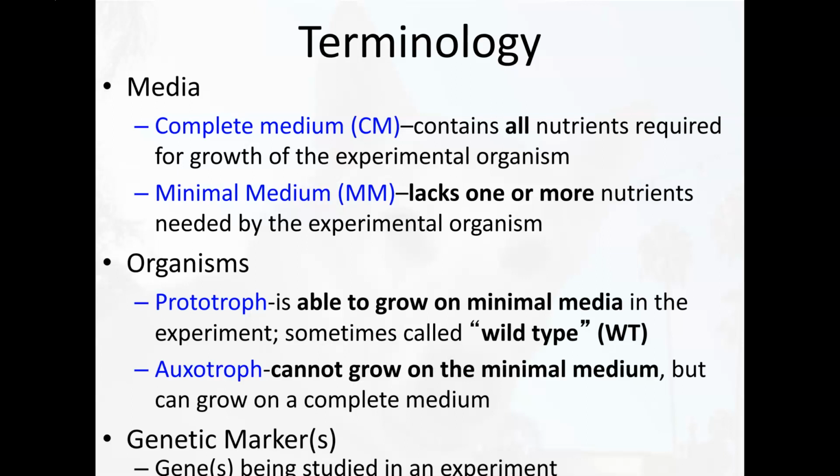So if we were to take a wild-type E. coli that's a prototroph and mutate its genes such that it cannot make its own tryptophan, it would now be considered an auxotroph and would have to be grown on complete media that contains the amino acid tryptophan. So in this particular case, we're looking at the ability to anabolize the amino acid tryptophan. The genes that are responsible for that anabolism would be considered our genetic marker.